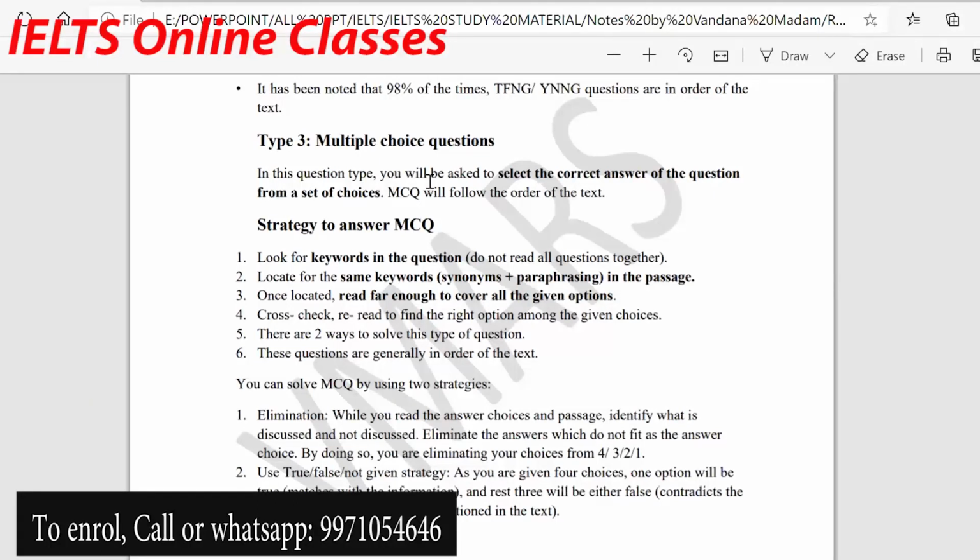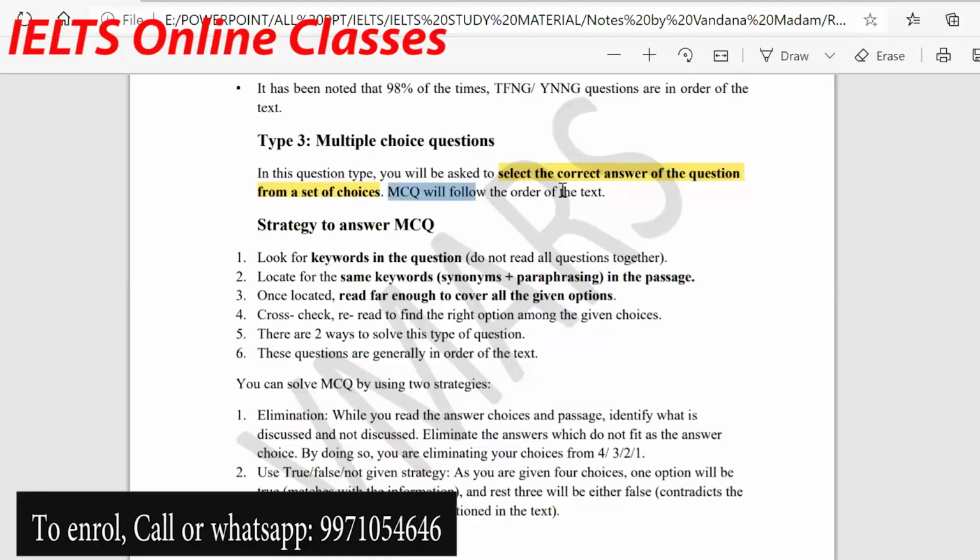In this question type, you will be asked to select the correct answer of the question from a set of choices. Obviously you are given a set of choices. Sometimes you are given 4 options and you have to select one from them. But there could be chances wherein you are given 5 options and you have to select 2 of them. So there could be a selection of one option or 2 options. Please read the question properly.